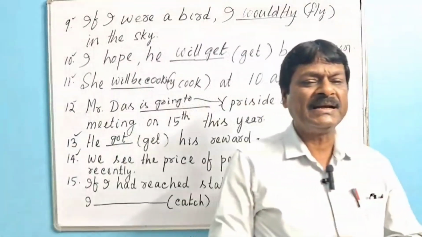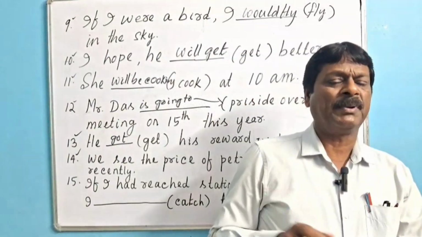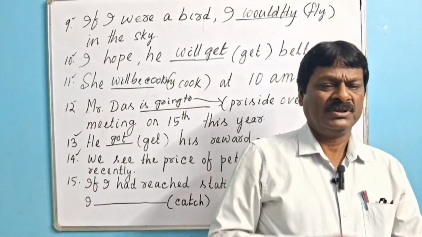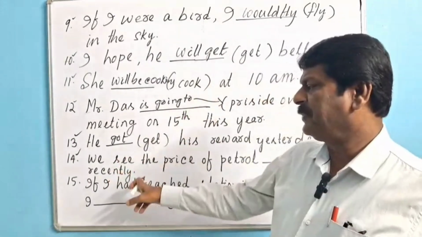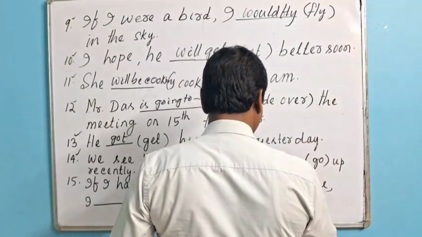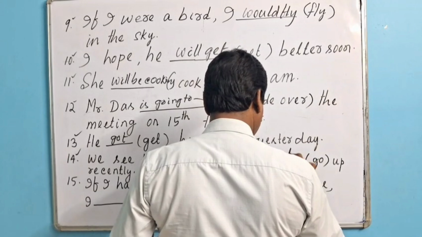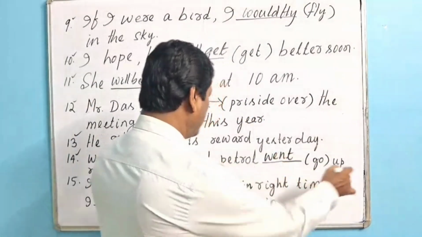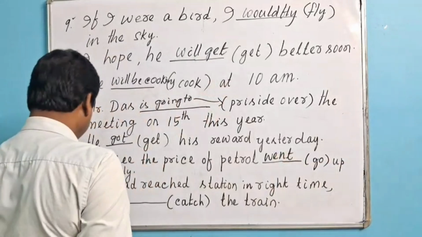The word recently is used in near past or simple past, and shortly is used in simple future. That's why here the appropriate form of verb will be went. We see the price of petrol went up recently.